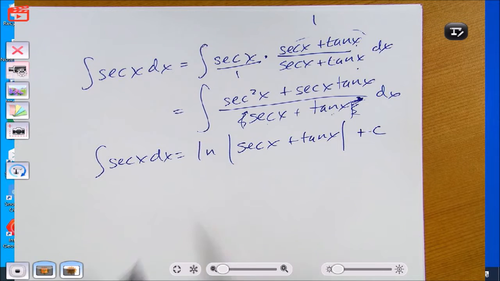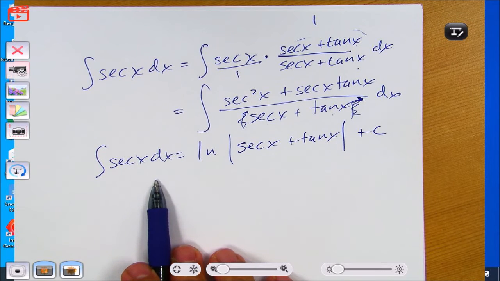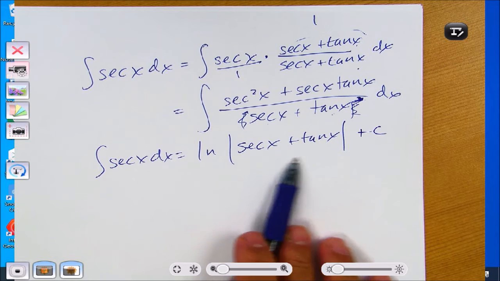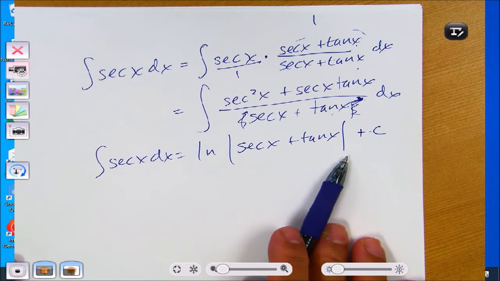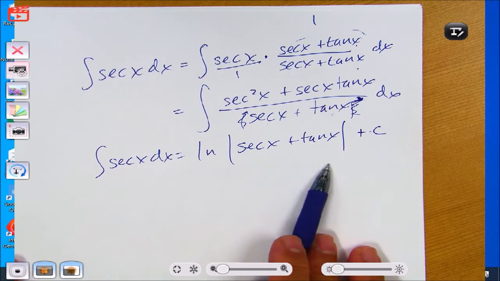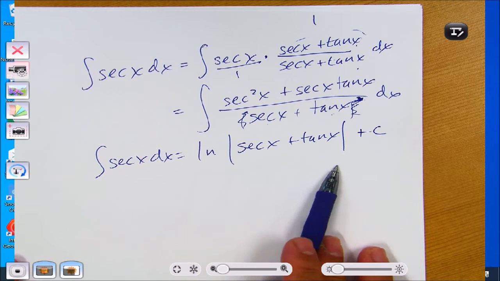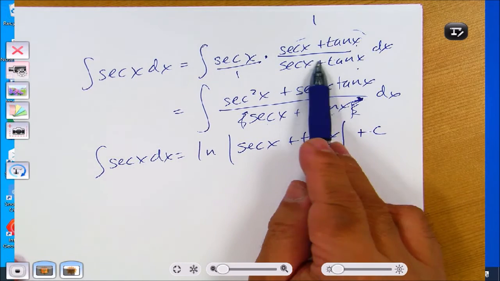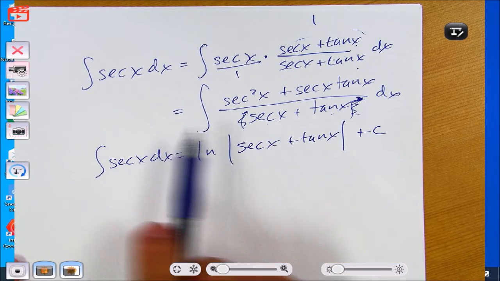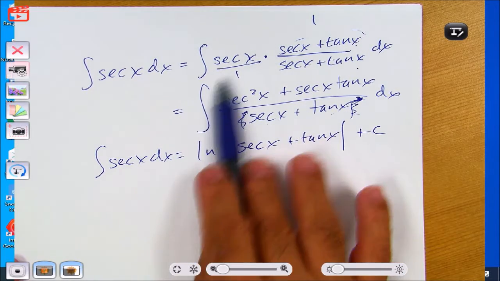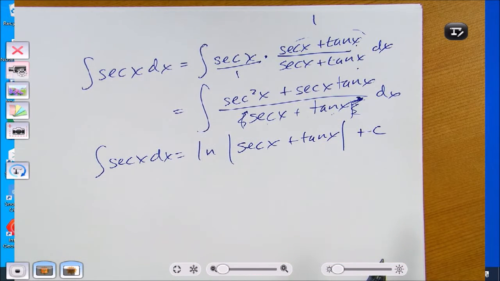Alright, so that is the integral of secant x dx: natural log of secant x plus tangent x. As someone pointed out, you can just memorize this integral. You are not required to reinvent the wheel. Doing this technique is considered reinventing the wheel.